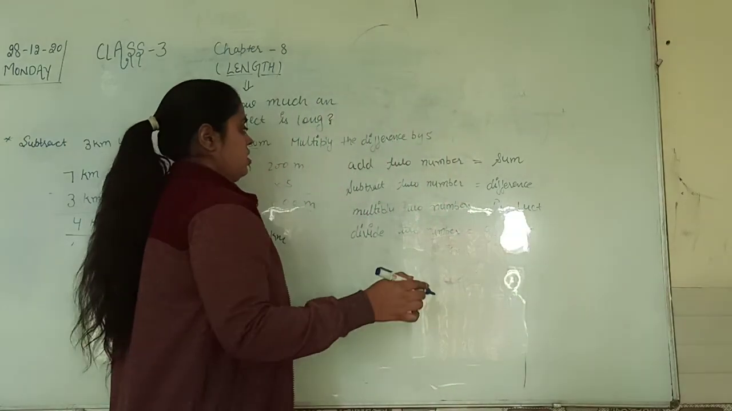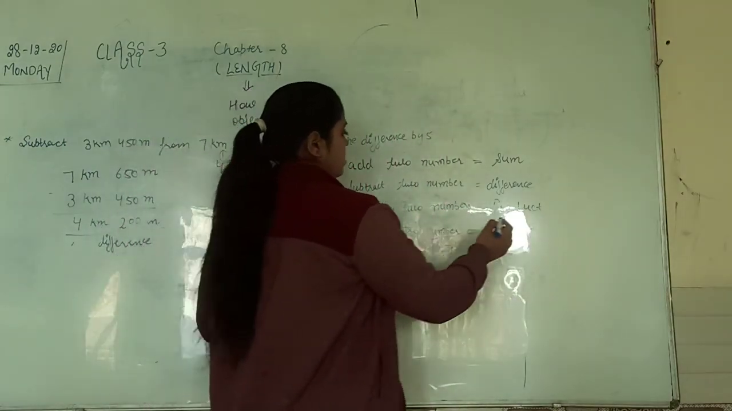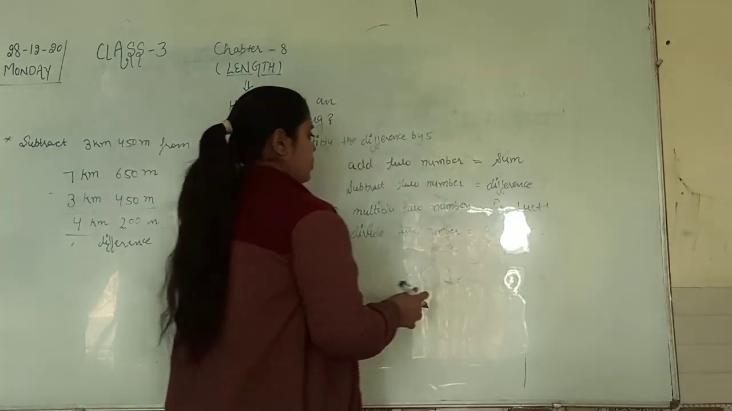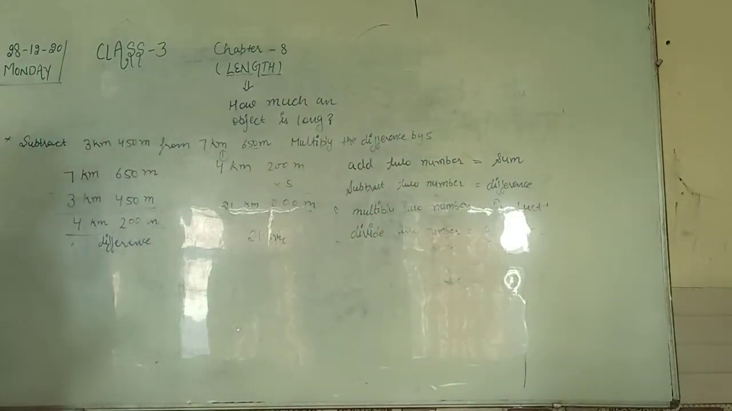Right? So this is very important. Note down this thing in your notebook. Whenever we add two numbers, the number we get is the sum. When you subtract two numbers, that is the difference. When you multiply, we call it product, and when you divide, that is the quotient. Clear बच्चे?